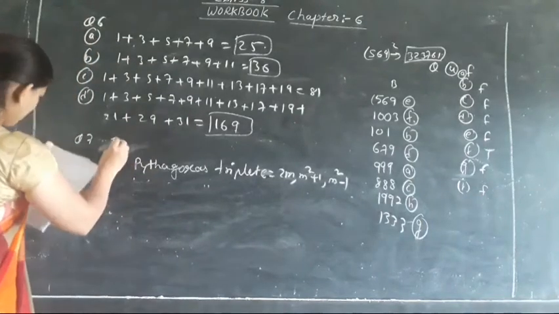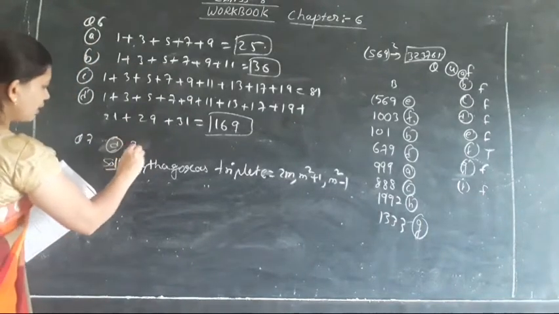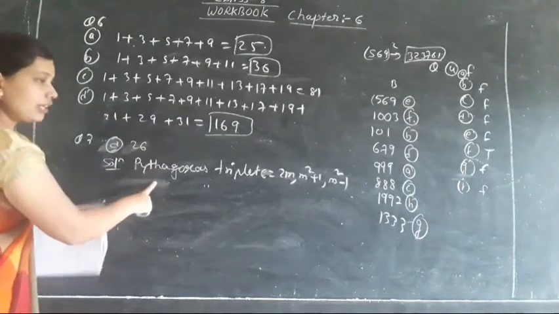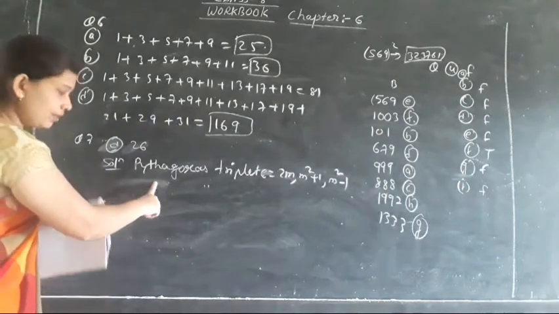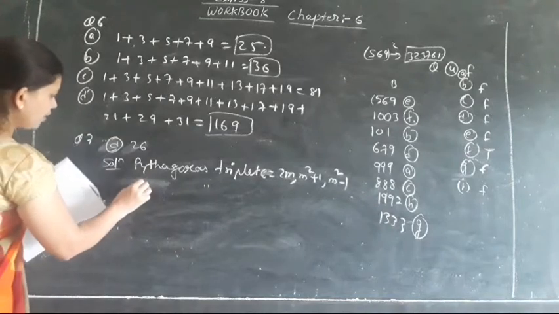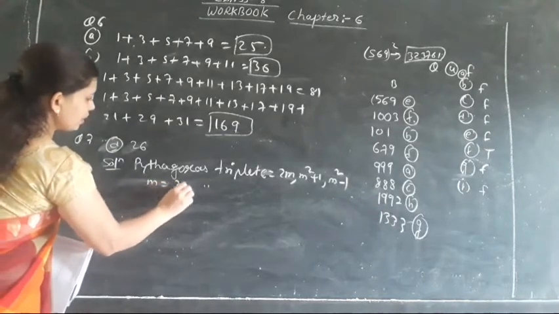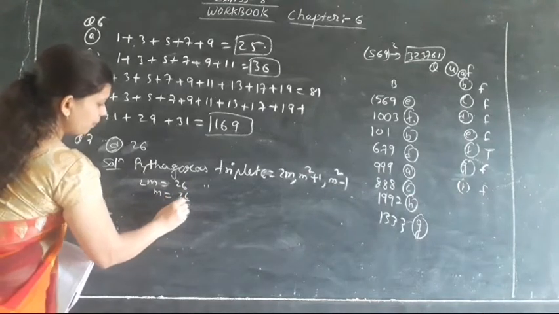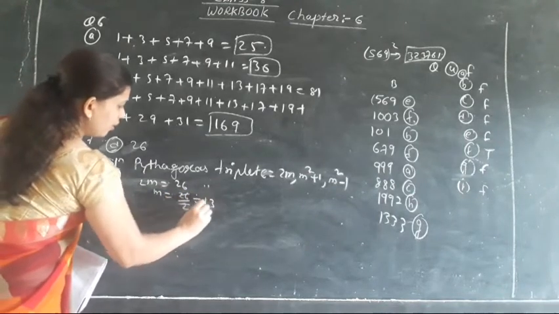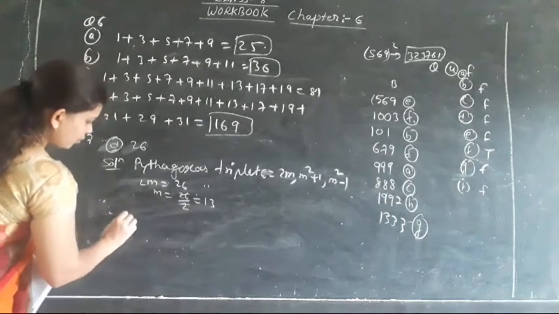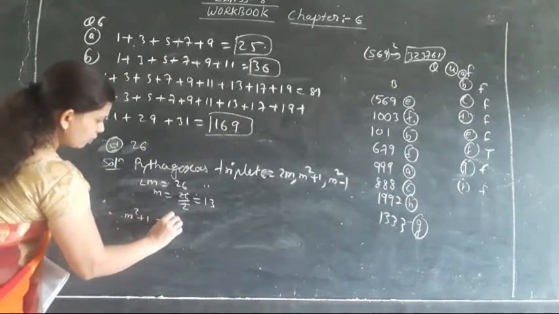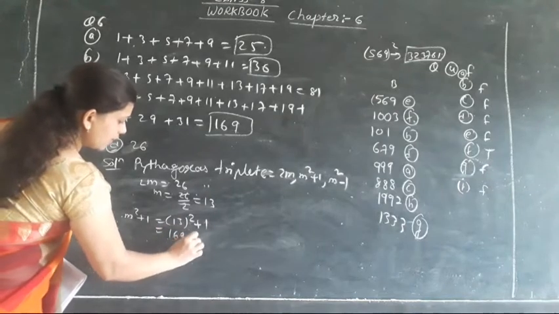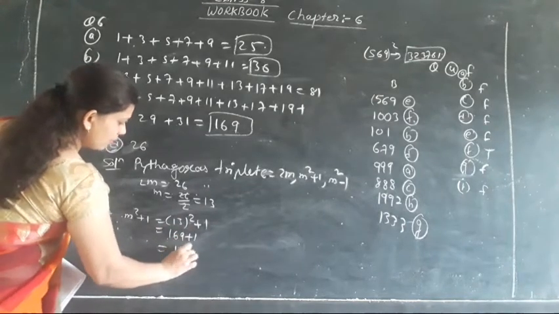Here we are taking the number D. If suppose we are taking the number D, क्योंकि इसको जो 11 लिया था उसमें डेसिमल्स नहीं आ रहा था, है ना, then we are going to take the number 26. So let 2m equals 26. So m is equal to 26 divided by 2. So the value of m is 13. So m square plus 1: 13 square plus 1. So 13 square is 169 plus 1. So it will become 170.